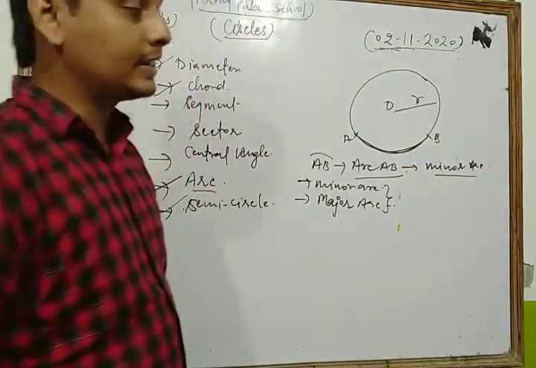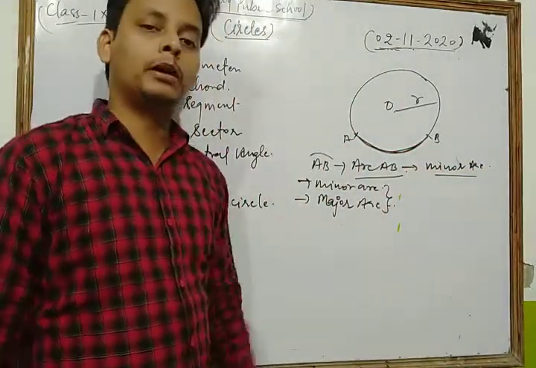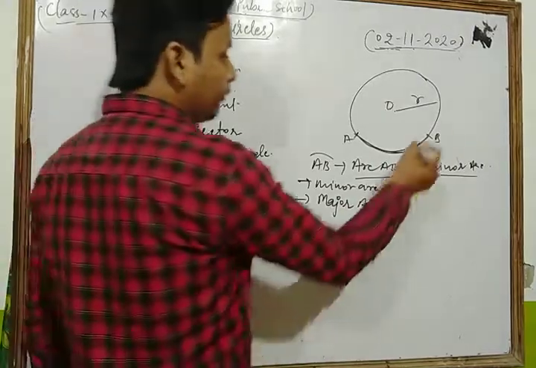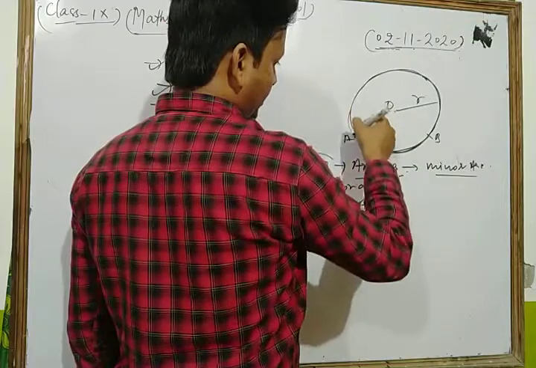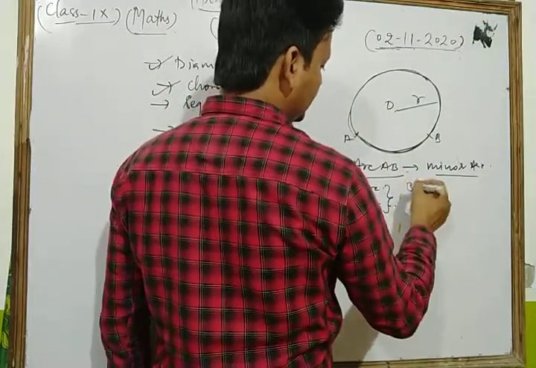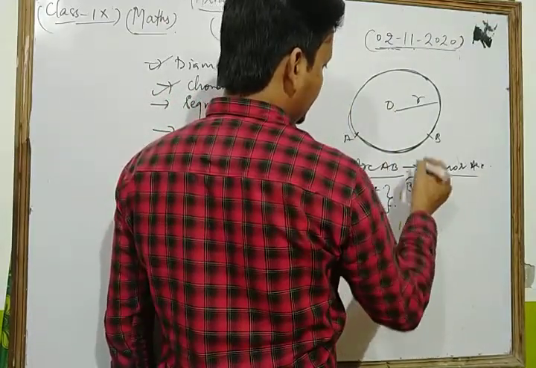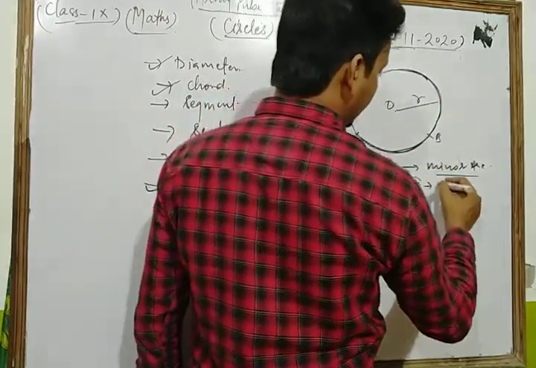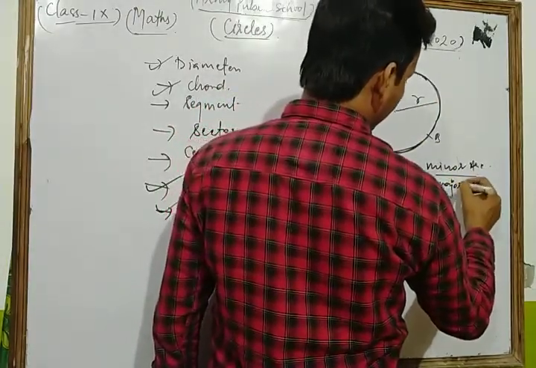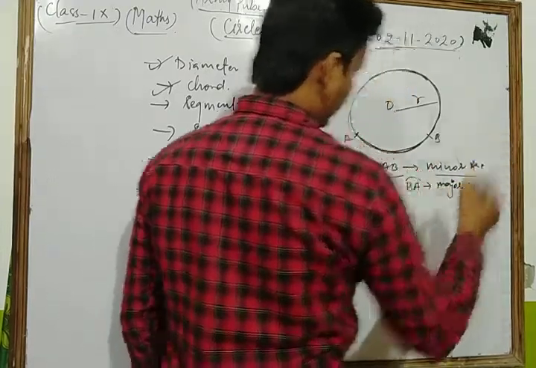And if we ask you, dear students, what is the measure of that circle, if we consider the arc BA in this figure, in this way, then arc BA is the major arc of the circle.